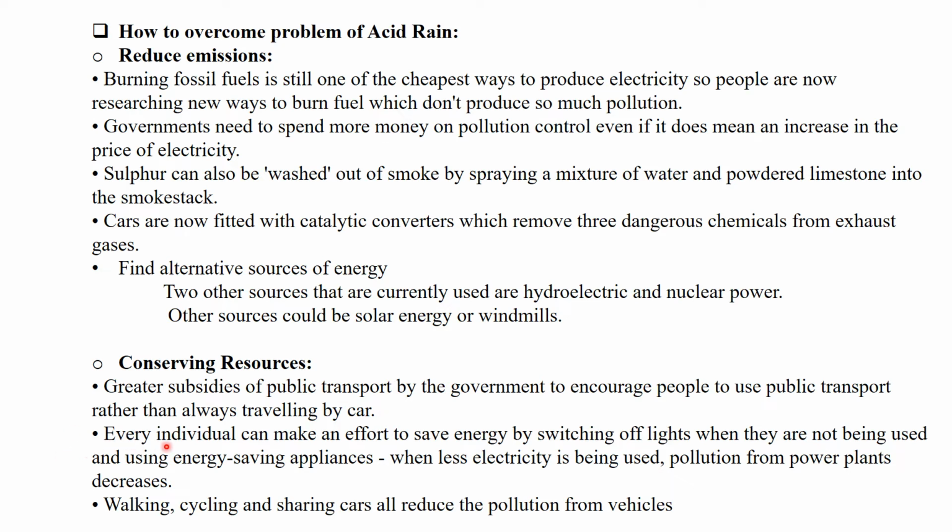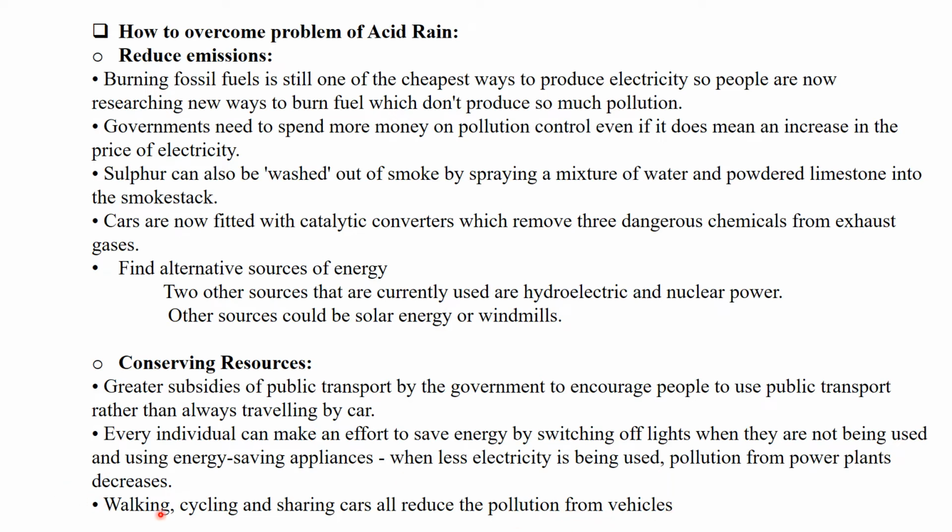Then every individual can make an effort to save energy by switching off lights when they are not being used and using energy saving appliances. When less electricity is being used, pollution from power plants decreases. Then walking, cycling and sharing cars all reduce the pollution from vehicles.